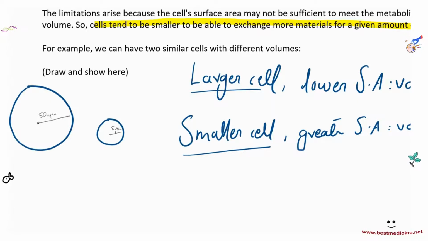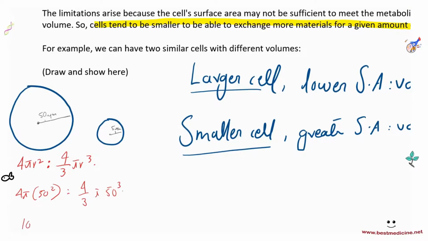Do you remember the surface area formula of a sphere? Do you also remember the volume formula of a sphere? The surface area formula for a sphere is 4 pi r squared. And the volume formula is 4 over 3 pi r cubed. So let's have a look at the cell on the left. The surface area for the cell on the left is going to be 4 pi times 50 squared, and the volume is 4 over 3 pi times 50 cubed.